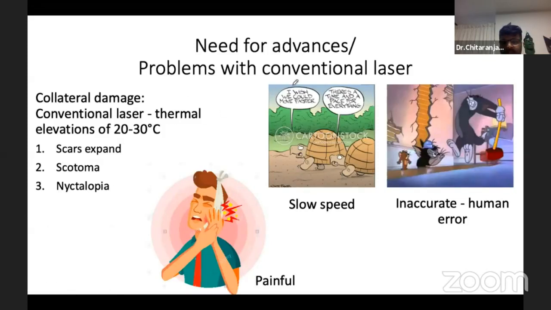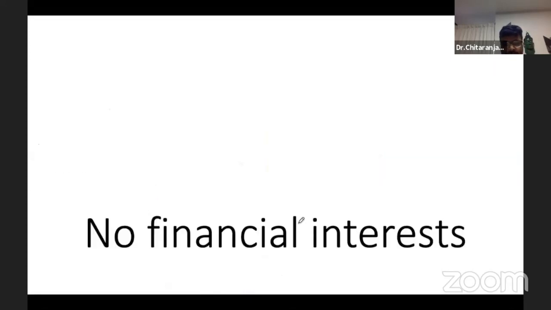So what are the problems with conventional laser? It causes collateral damage. With the conventional laser, there's a thermal elevation of 20 to 30 degrees Celsius. So the scars expand, there are scotomas, then ectopias. The laser is painful, it is slow speed, and obviously it is inaccurate due to human inaccuracies.